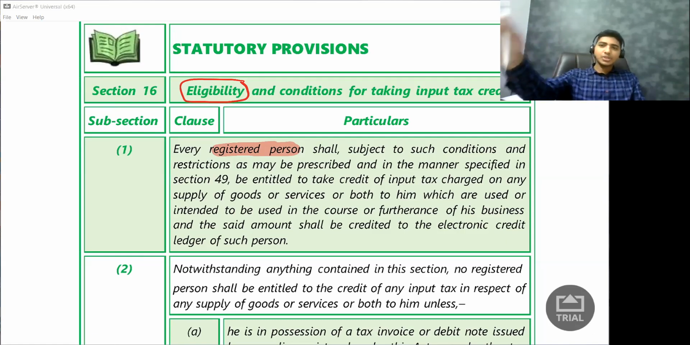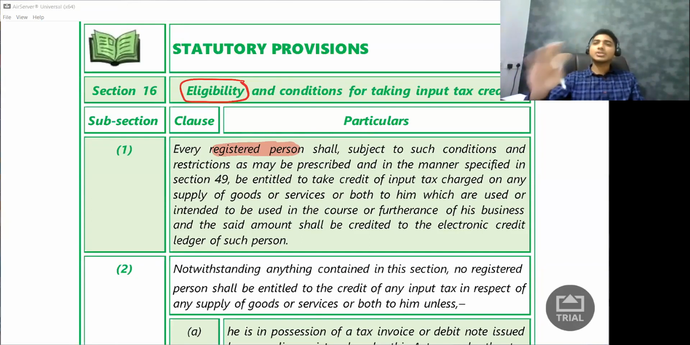Let us say I go to one shop and I purchase one chocolate. My shopkeeper, being a registered person, will charge GST on me. Can I use that GST anywhere? Answer is no. Why not? Because I am not a registered person. I am an unregistered person. I cannot use that GST anywhere. So for me, the entire amount becomes expense. There is nothing called a current asset for me. Anyways, let us not go in depth on that point. But remember this: who can avail input tax credit? Only a registered person can avail input tax credit. Can an unregistered person avail input tax credit? Answer is no. Where is it told? Section 16. It starts with every registered person shall.